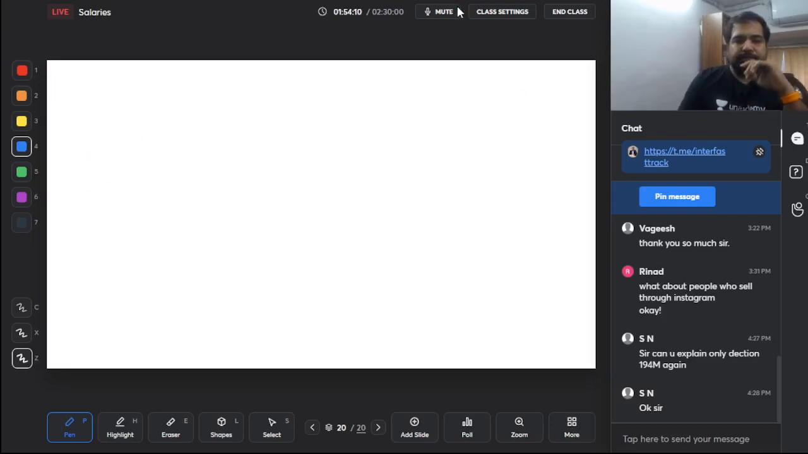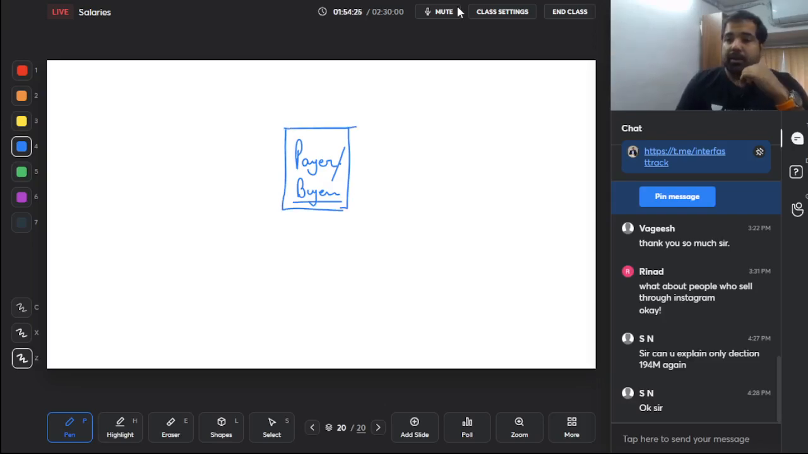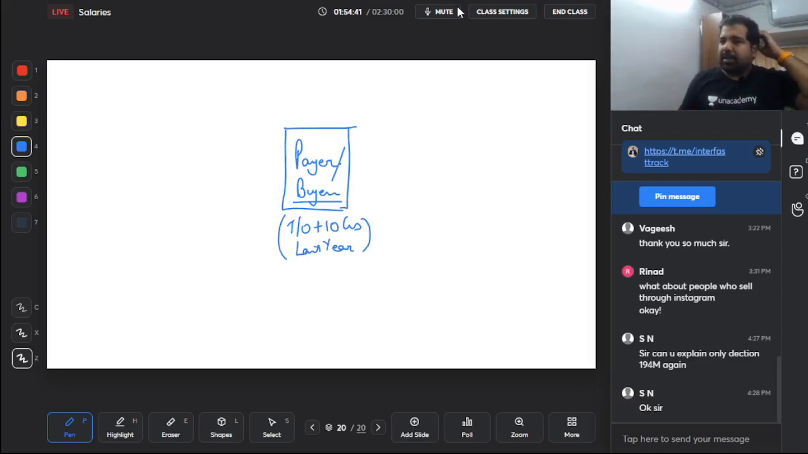Guys, this one is a payer, and when do you pay? When you buy. So he's also a buyer, he's also a payer, but he's really a high value buyer or payer. That means his turnover in the last year was more than 10 crores. This is last year's turnover. Just anyone, guys. He's a buyer or payer whose turnover last year is more than 10 crores.